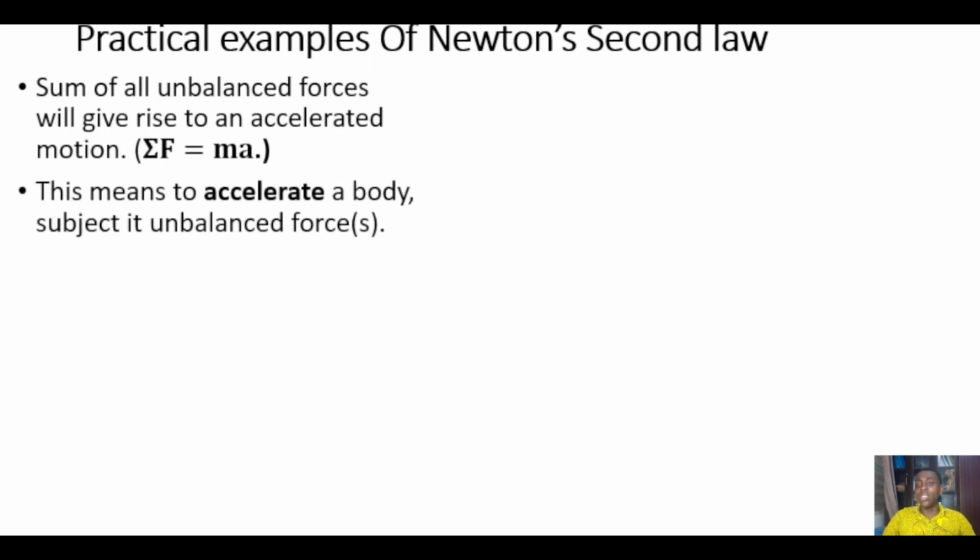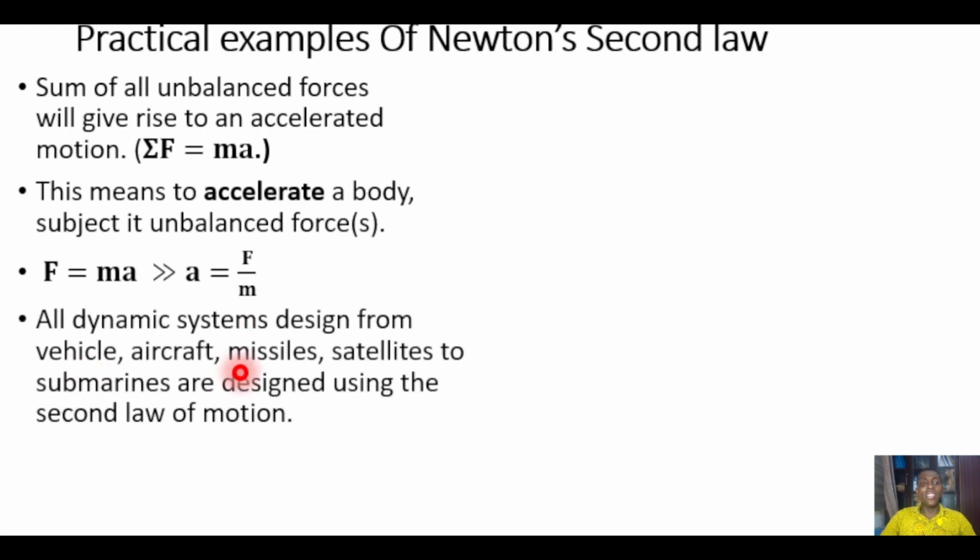So there are two ways to state the second law. Either you say that the rate at which you change momentum is force, or you can also say that summation of external forces equals mass times acceleration, which is the same thing. So this means to accelerate a body, subject it to unbalanced forces. So simply put, force equals mass times acceleration. Therefore, acceleration is force divided by mass. It means that acceleration is inversely proportional to your mass. So bodies which have very small mass can easily be given higher acceleration. That's basically what we are saying.